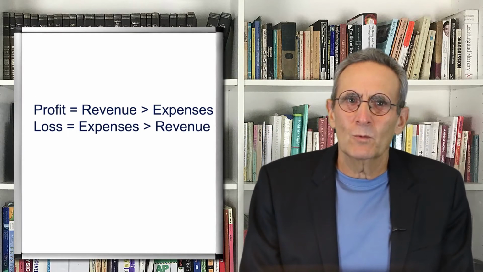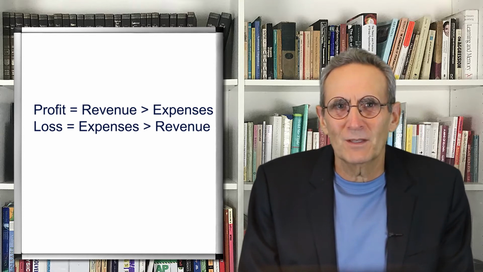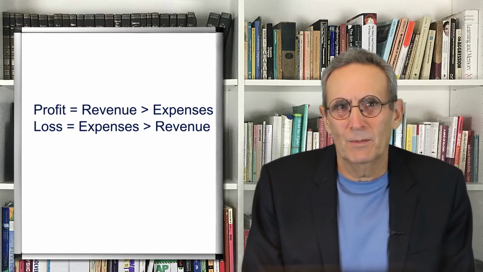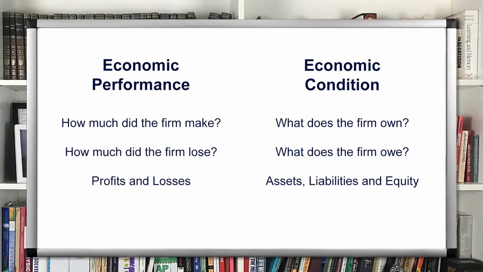This brings us to the relationship between the economic condition of a business and its economic performance. A business is performing well if it realizes net income or profit. Profit occurs only if its revenues exceed expenses. If its expenses exceed revenue, the business incurs a loss. Revenues earned and expenses incurred are central to the question of economic performance. Did the firm do well, make a profit, or do badly, incur a loss?